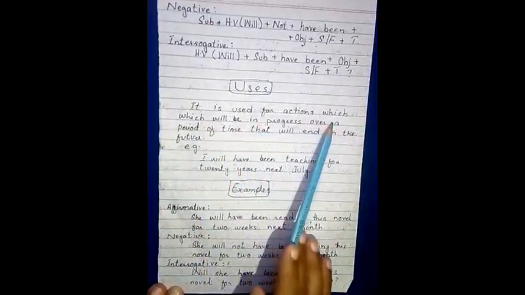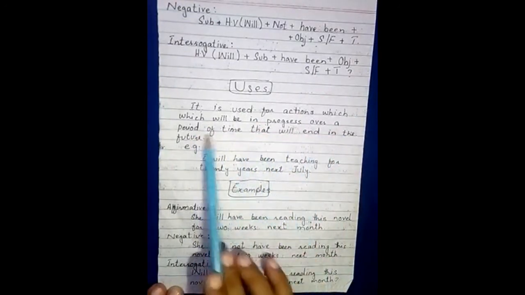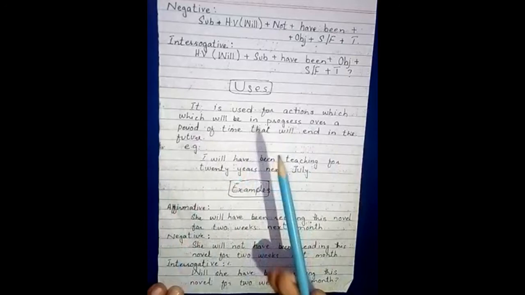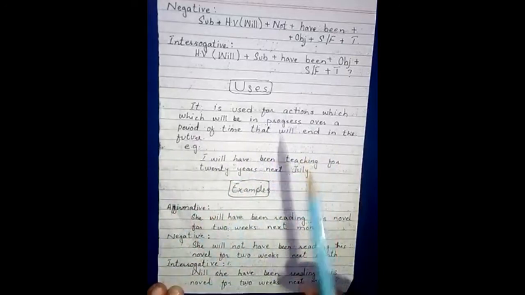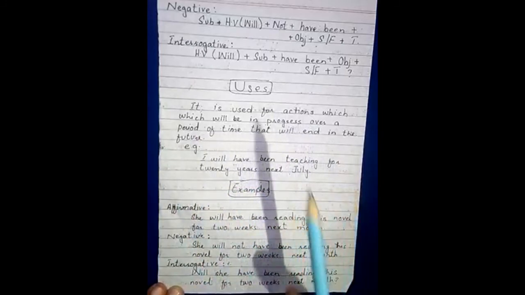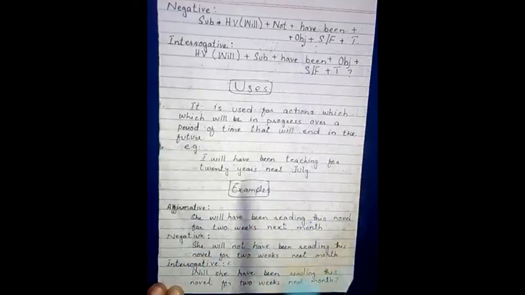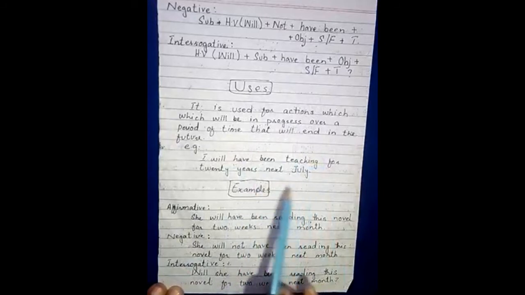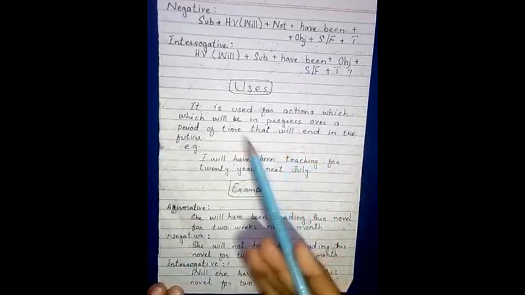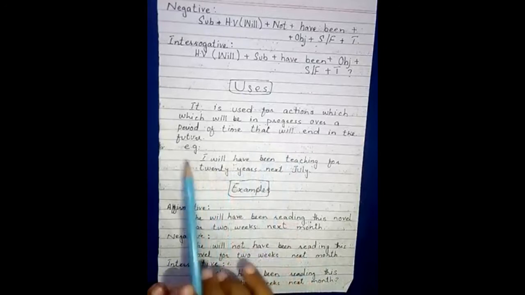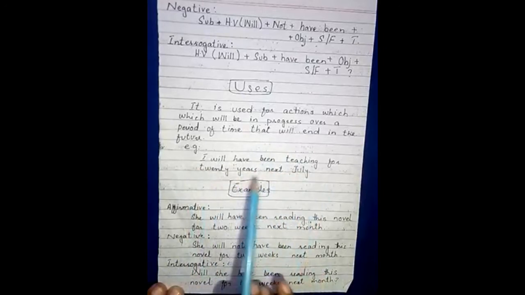What is it used for? It is used for actions which will be in progress over a period of time that will end in the future. It means that an action will start in the future, and for some period of time or duration it would be going on. For that going on action of the future which starts in the future and will be going on for some time in the future, there we use future perfect continuous. So practically it is not used, but this is part of future tenses, that's why I am teaching you here. So for example, I will have been teaching for 20 years next July.